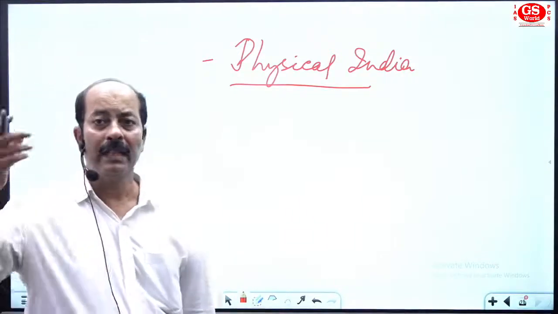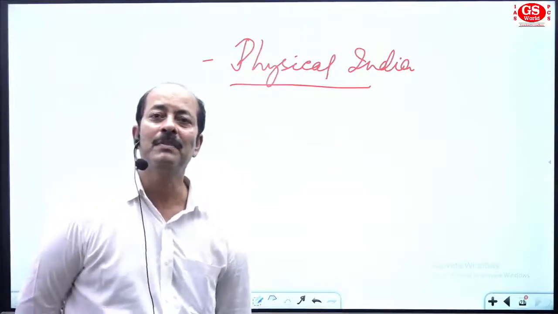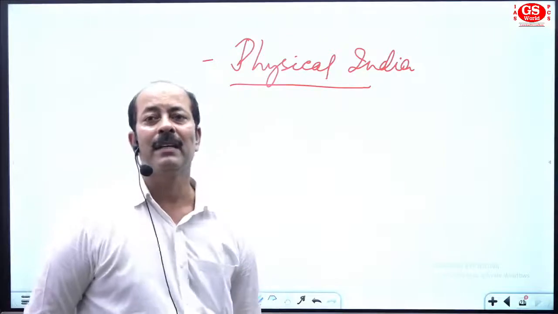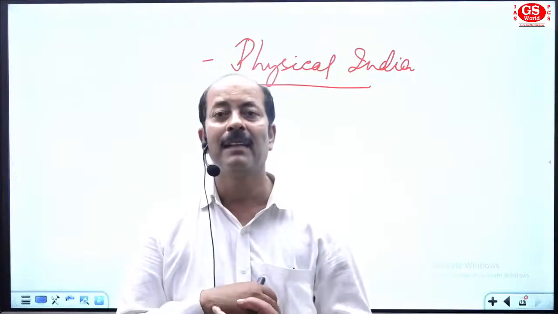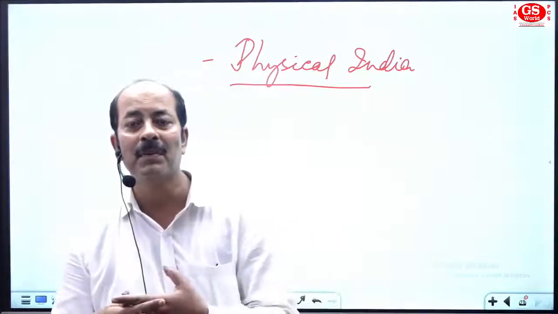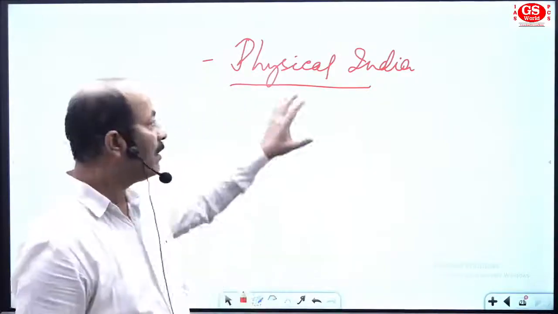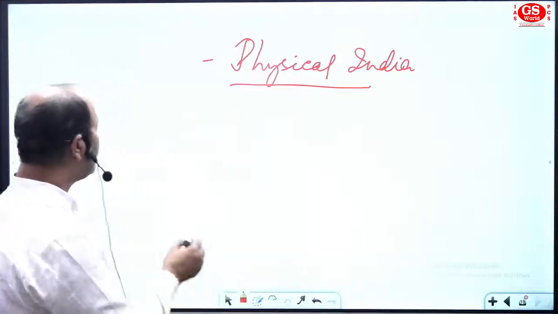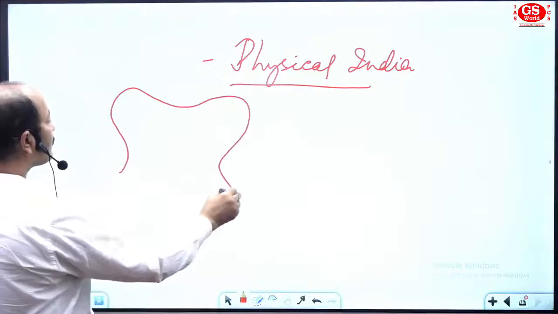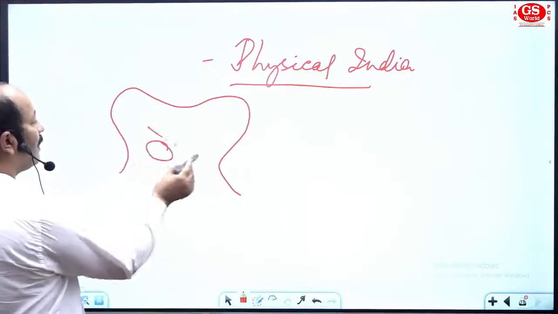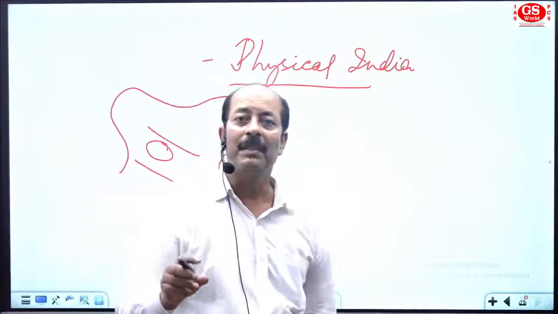So go for detail, because this year they have asked many questions, at least 2 questions from the face of India in the first chapters. I'm giving you the 2 questions they asked this year about the location of Kashmir Valley. They asked the Kashmir Valley is located between which two mountains?